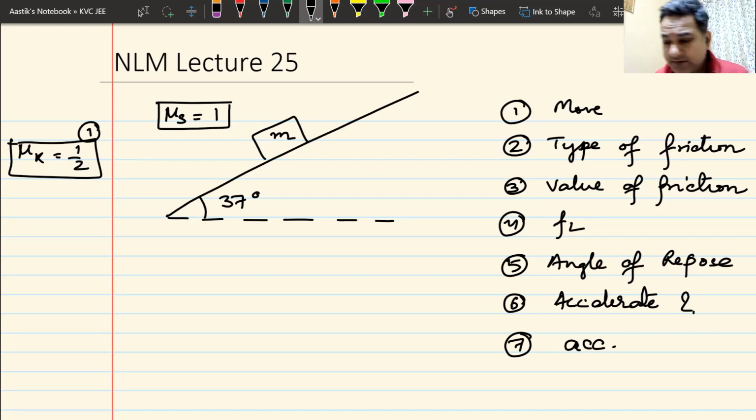You can solve this, using whatever we have discussed in the previous class. A block of mass m is kept on a rough inclined plane at an angle of 37 degrees. The values of mu s and mu k are given to you. Let's see who can do this.